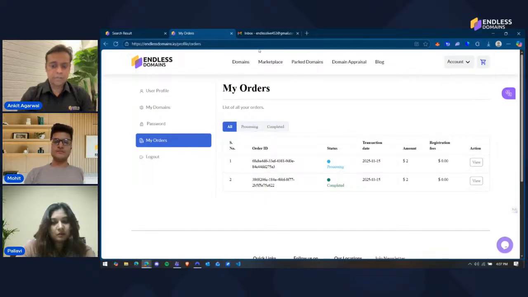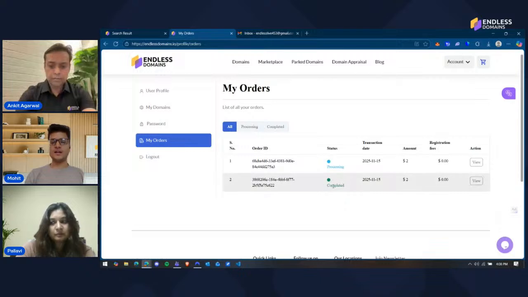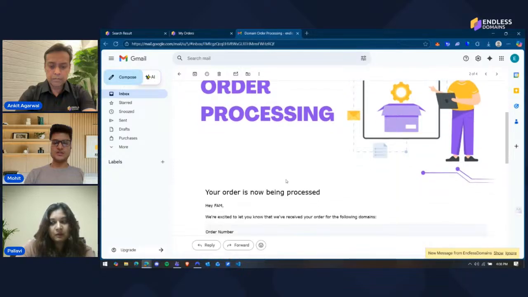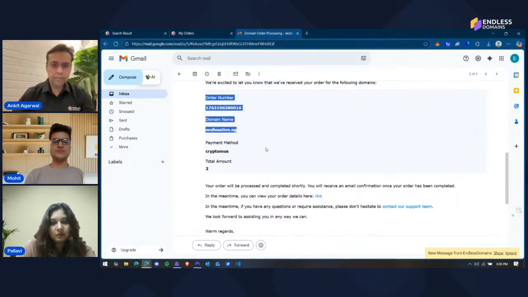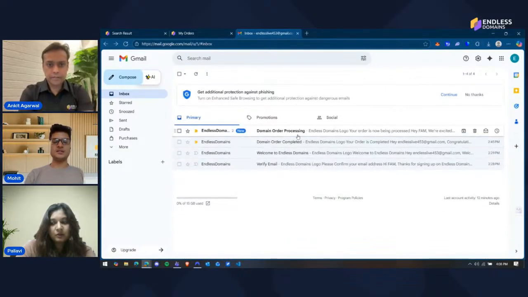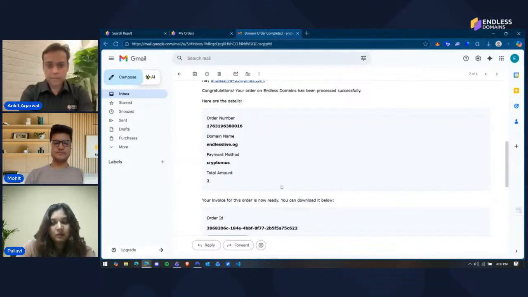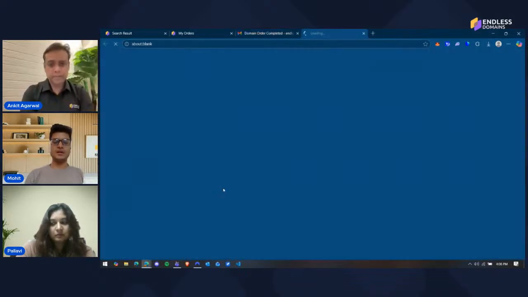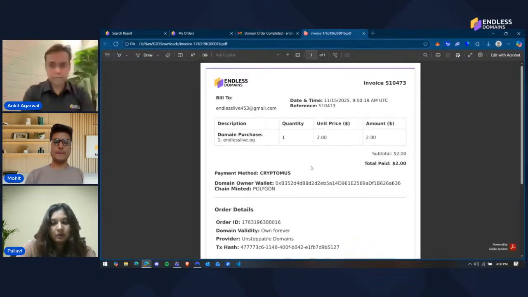Once you complete the order, you get processing mails as well, right? So I had already completed an order beforehand, a few hours ago. So you get a domain order processing mail as such, right? This is a domain I bought a few hours ago. So you get a processing mail as such, and then once the order is completed, you get the order complete mail as such, right? This is the order complete mail where you also get an invoice in a PDF format. So if I go ahead and download the PDF, you can see the invoice that we generate.